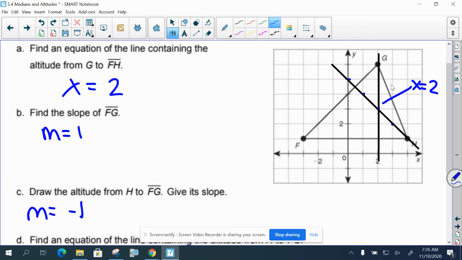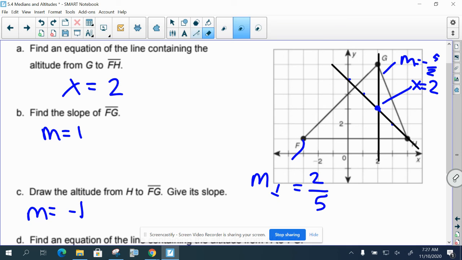If we did draw this third one, we would have to find the slope of GH. That would be down 1, 2, 3, 4, 5 over 1, 2. So the slope of GH would be negative 5/2, which means that the slope of the altitude from point F would be positive 2/5. So if we went up 2 and over 5, 1, 2, 3, 4, 5, we do land at that orthocenter. So now we've confirmed that this point is the orthocenter.